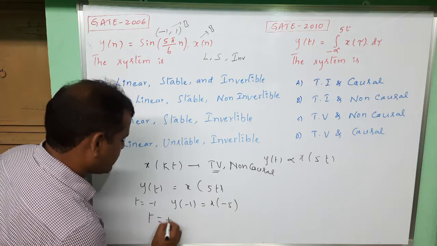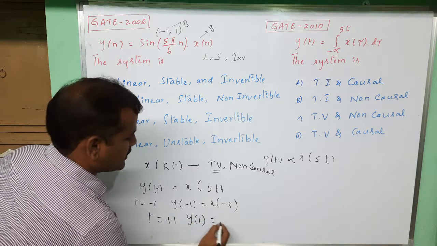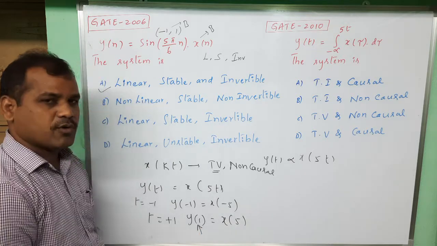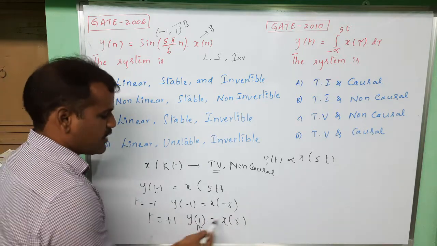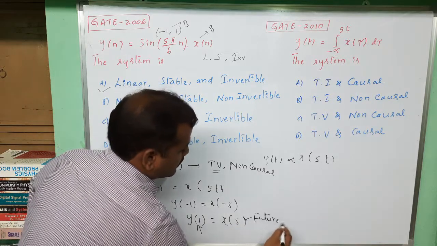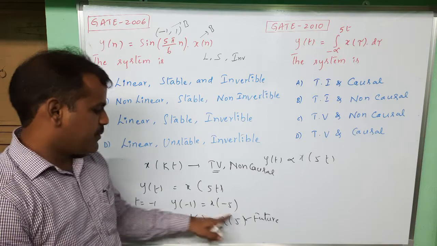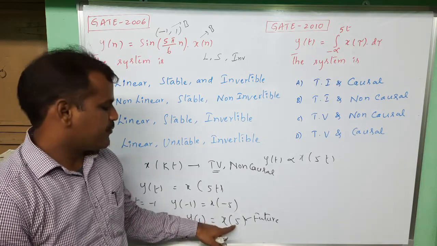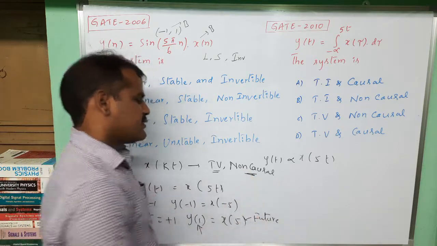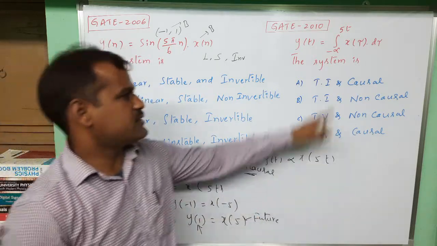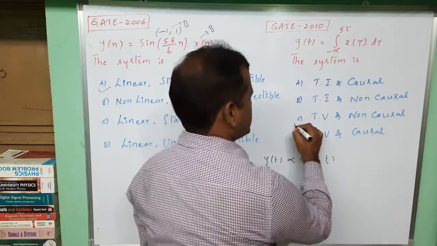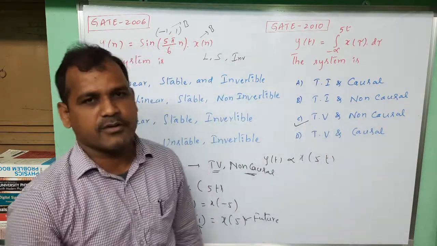Whereas if t is equal to plus 1, y of 1 is equal to x of pi. With respect to the present output at 1, pi is a future value. So the present output depends upon the future value of the input. If the present output depends upon a future value of the input, that is a non-causal system. Like that, the given system is time variant and non-causal. So option C is the correct one for this GATE 2010 question. Thank you.